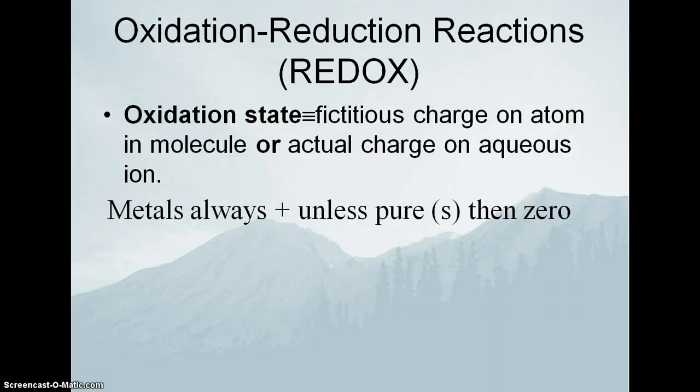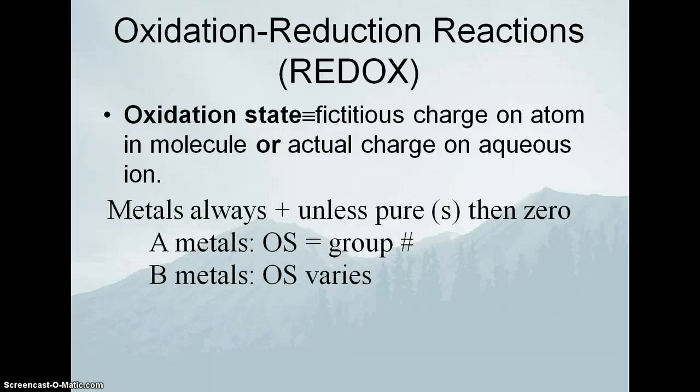So, oxidation states: metals can either have a zero oxidation state when they are neutral and by themselves, or it can be positive. We already know that metals can only be positive ions. That means they can only have positive oxidation states. Again, oxidation state is the actual charge on aqueous ions, unless it's a pure solid, then the metal has an oxidation state of 0. For group A metals, the oxidation state is equal to the group number. That's why we say that sodium is always a +1 ion and that calcium is always a +2 ion. You know that calcium can only either have an oxidation state of 0 if it's a pure solid or a +2 if it's an ion.